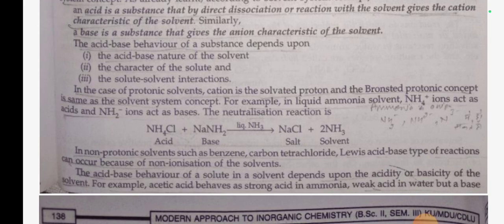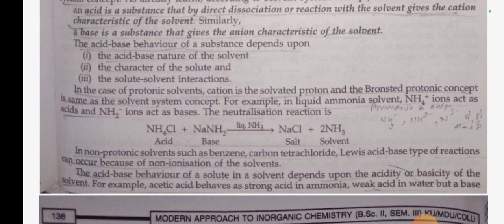In case of protic solvent, the cation is the solvated proton and the Bronsted protonic concept is the same as the solvent system concept. For example, in liquid ammonia solvent, NH4 positive ion acts as acid and NH2 negative ion acts as base. The neutralization reaction is NH4Cl acid plus NaNH2 base in liquid ammonia gives NaCl salt plus 2NH3 solvent.